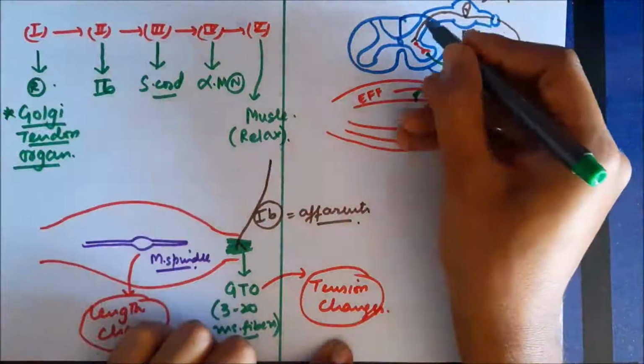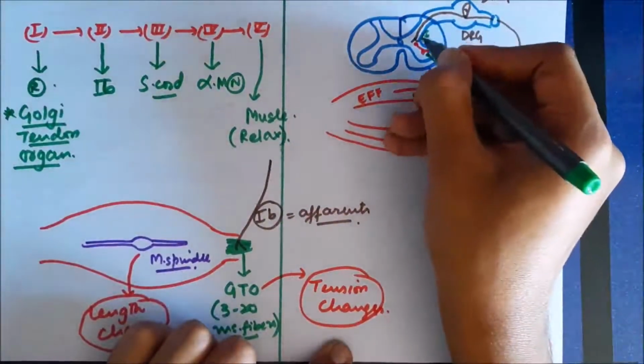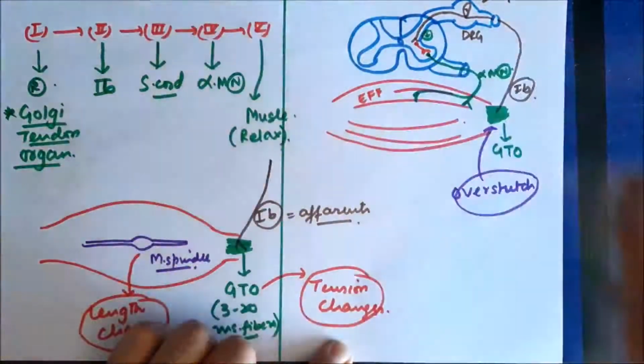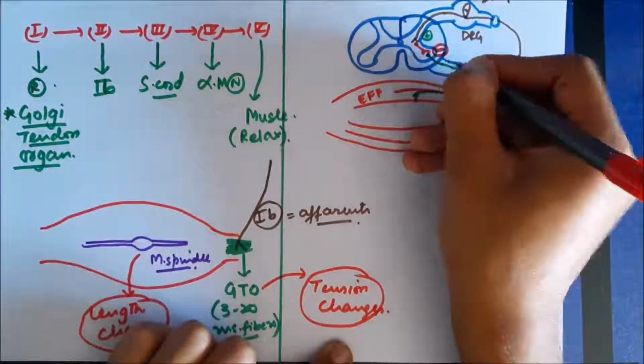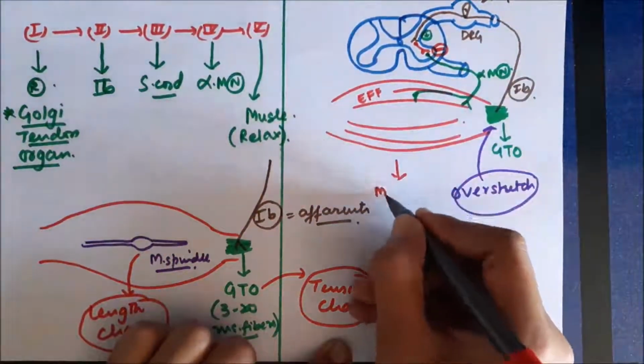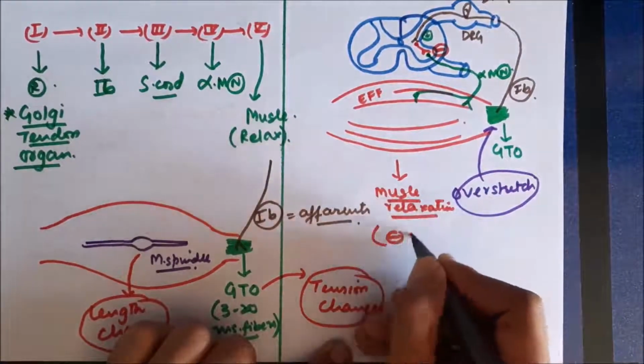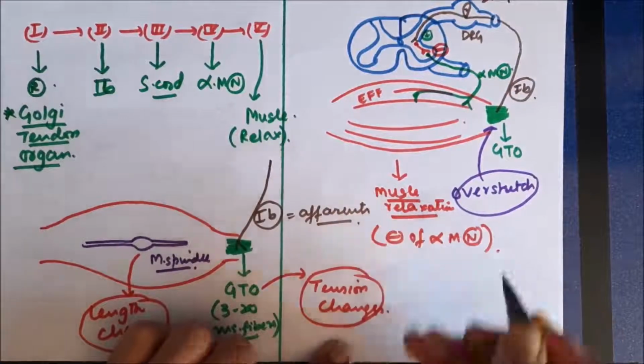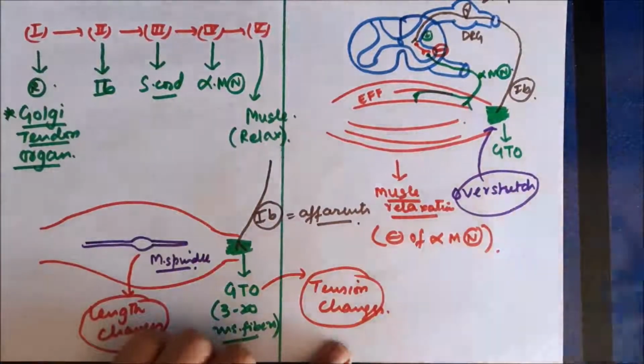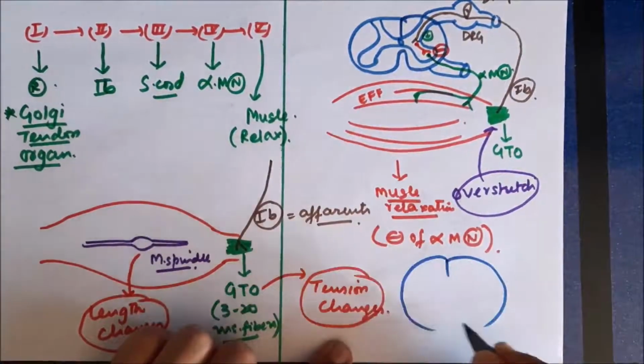So alpha motor neuron causes contraction of extrafusal fibers. However, in this case, this inhibitory neuron will inhibit the alpha motor neuron. So inhibition of alpha motor neuron will result in relaxation of extrafusal fibers, therefore muscle will relax. So as a result of overstretching, the muscle relaxes because there is inhibition of alpha motor neurons. So this is called as inverse stretch reflex.